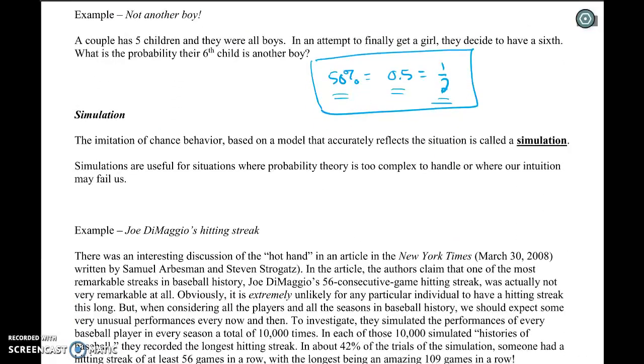Simulations. The imitation of chance behavior based on a model that accurately reflects the situation is called a simulation. Basically, whenever we use a model, coins, cards, computers, to imitate chance behavior in the real world, that's called a simulation. We do it so we can repeat it fast.